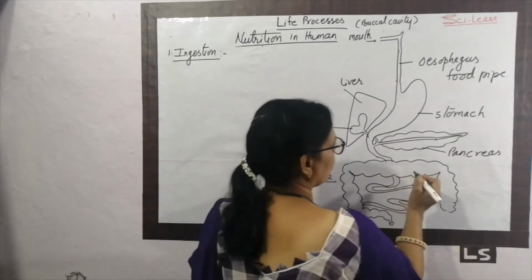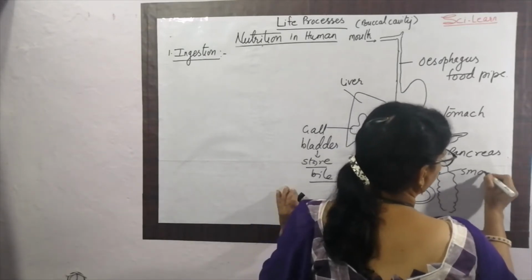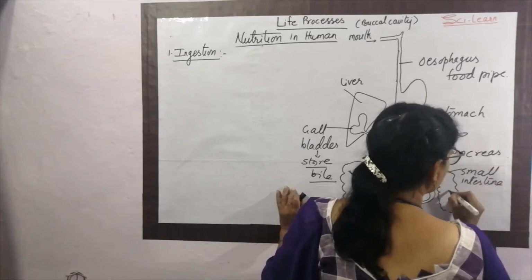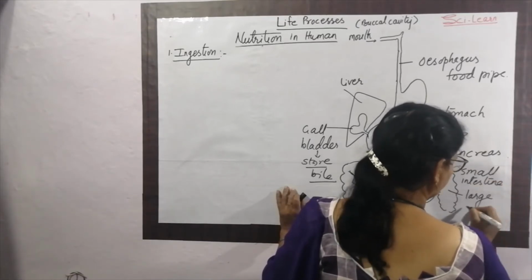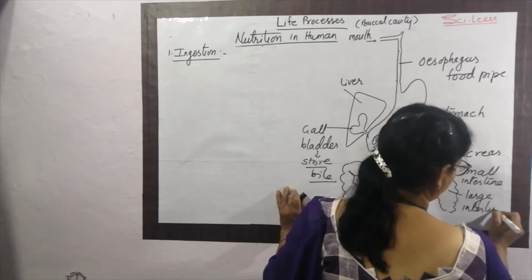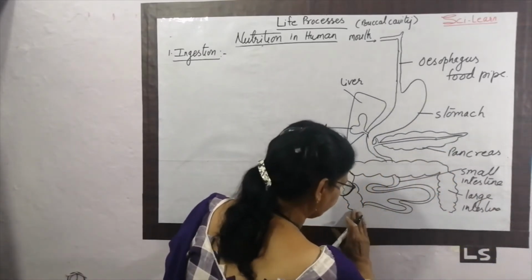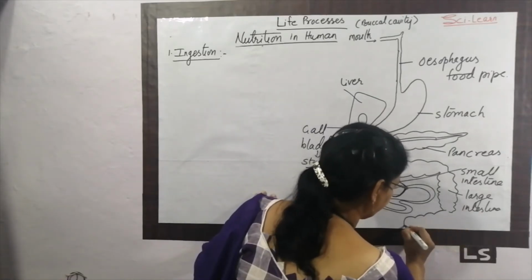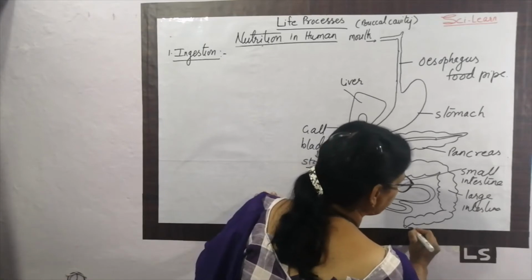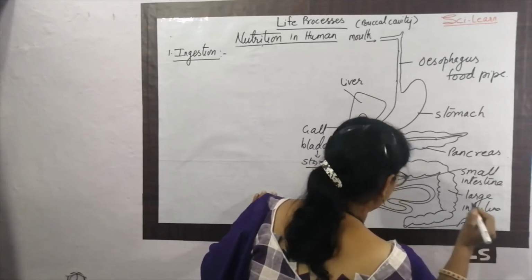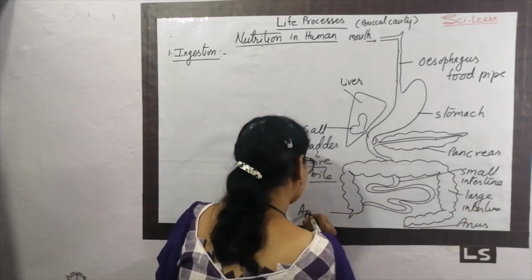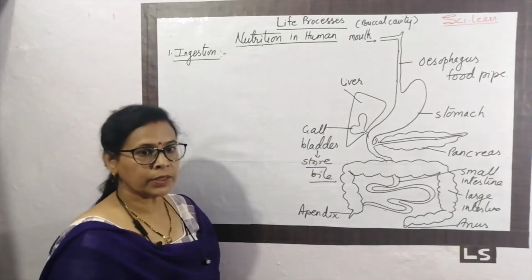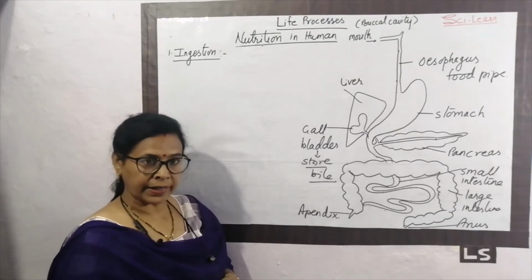Okay. This is the small intestine, and this is the large intestine. There is a little bit of change in the diagram. This is called the anus. This is the appendix, a vestigial organ which is present here. So this is the digestive system, the complete digestive system.